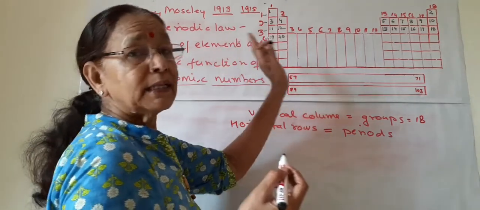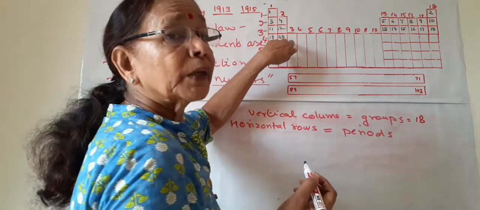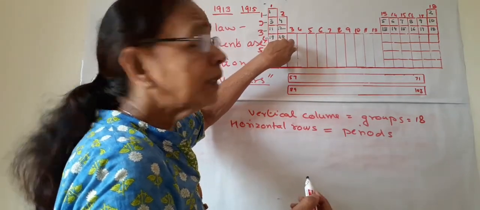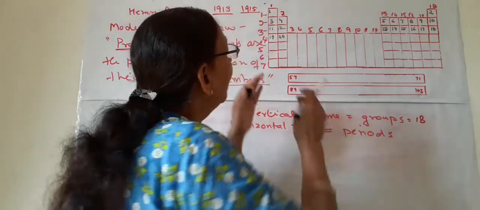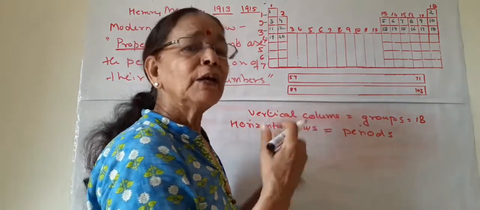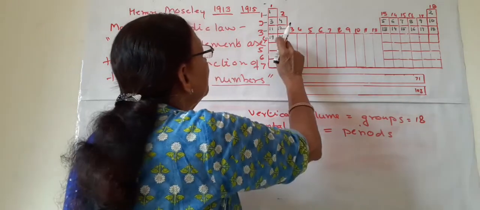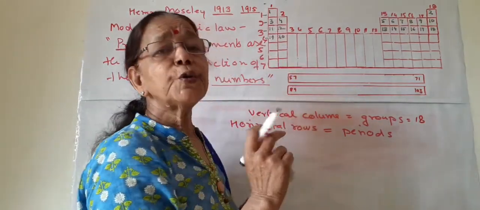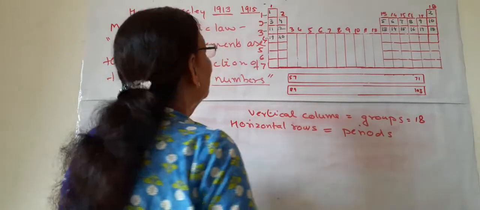So in our 10th syllabus, we have to study up to atomic number 20. That is 20 elements we have to study, and the rest we will discuss with other characteristics of metals and non-metals. But up to 20, we should know each and every character of these elements.